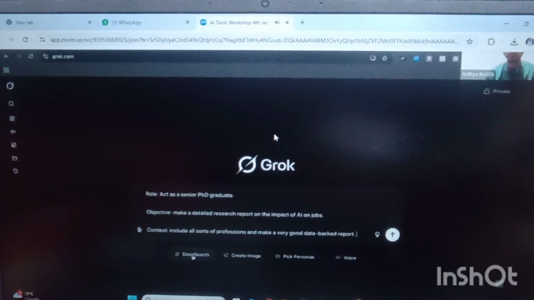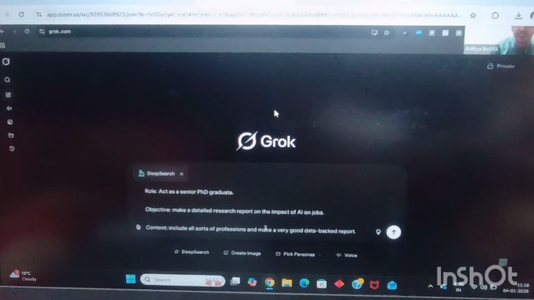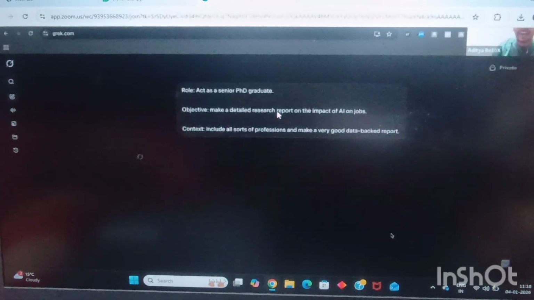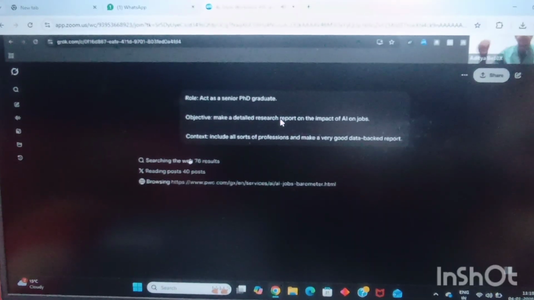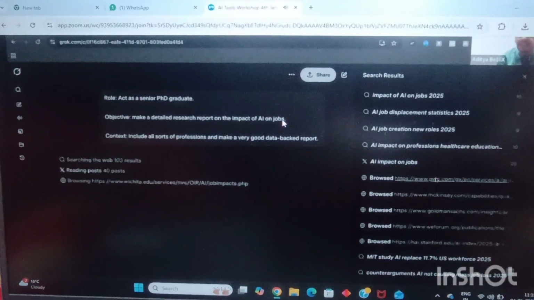So what do you need to do? You need to click on this deep search button over here. Once you click on it, and now click on enter, how many of you are ready to see some amazing results in front of you, guys? Deep search is an option which Grok gives you, via which Grok will be able to go through multiple topics.